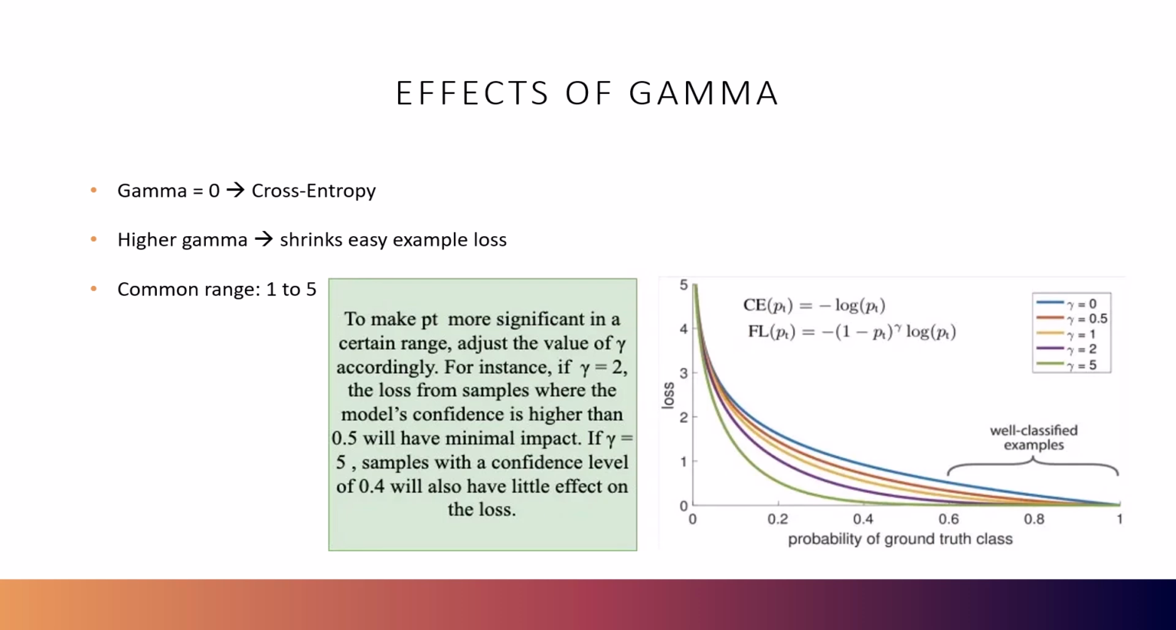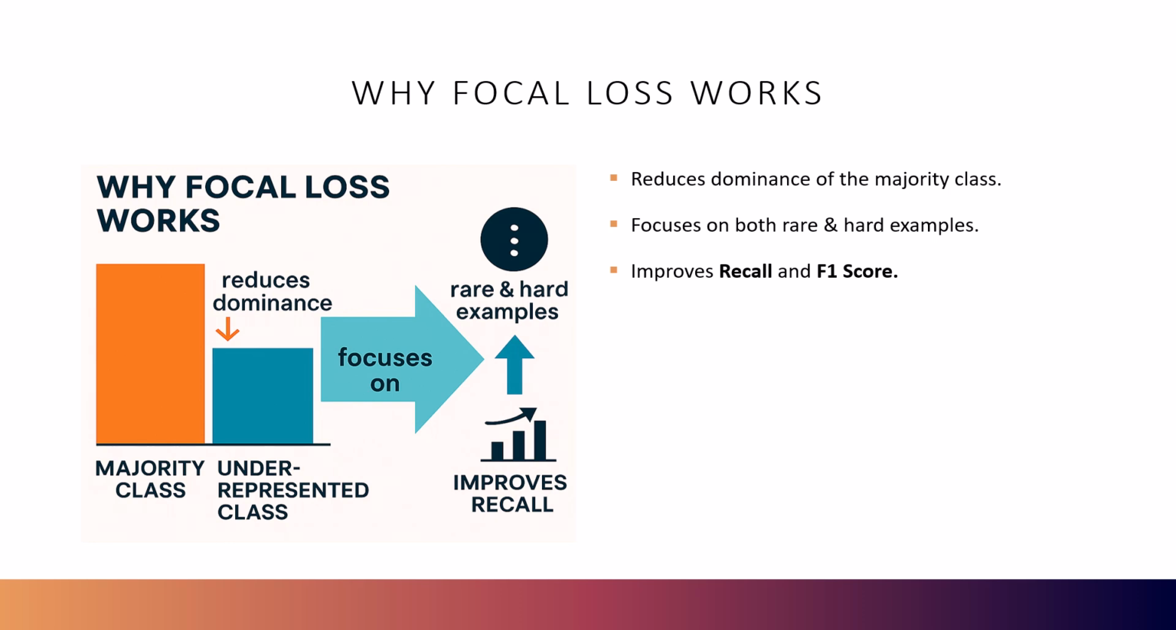That means the model doesn't waste effort on examples it already gets right. Instead, it focuses on the ones it struggles with, the ones that are highly imbalanced. And that's what makes focal loss powerful in imbalanced settings. Why focal loss works.